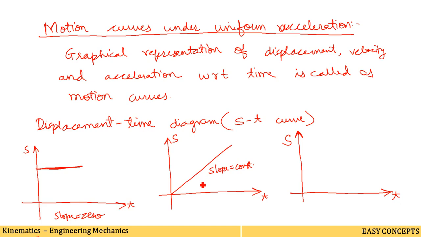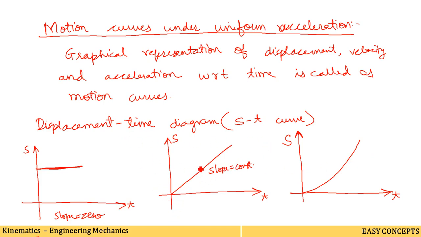Now suppose the curve is like this, what does it mean? The displacement is not changing by equal magnitude in equal intervals of time. So the slope of the graph becomes different at different times, hence the velocity of the body changes with time. So these are the three ST curves we have to take into consideration.